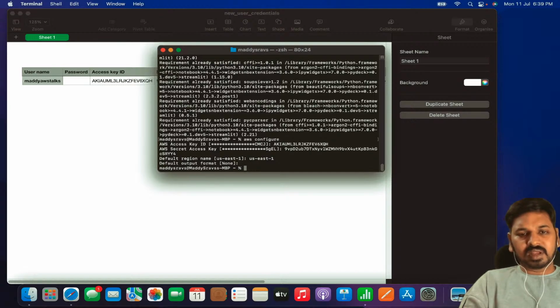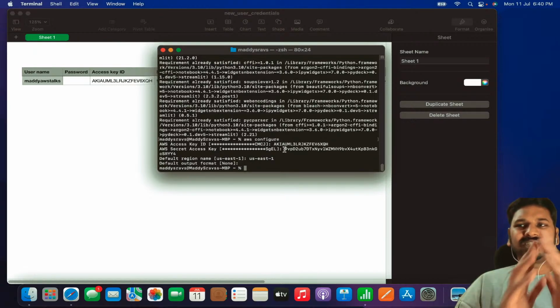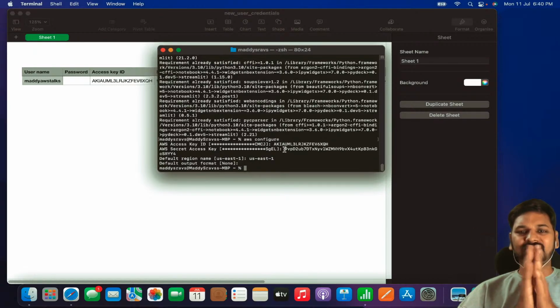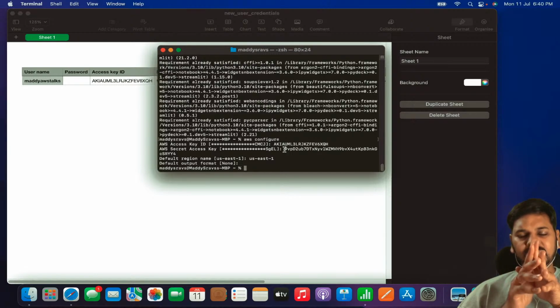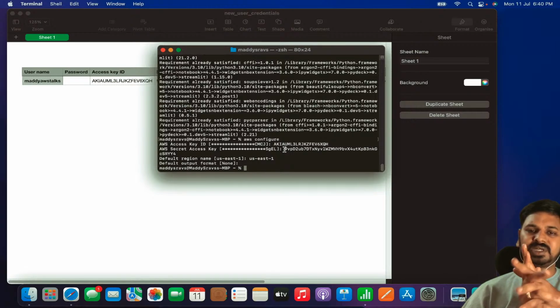Now we are done with step 1. Clap for yourself. So what is step 1? Step 1 is creating an IAM user. We logged into the AWS management console and went to the service called IAM. In IAM we clicked on create user, and slowly gave the username and the type of access. We gave programmatic access.